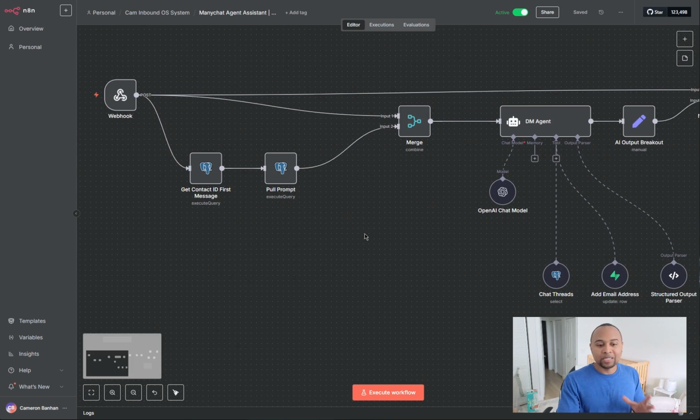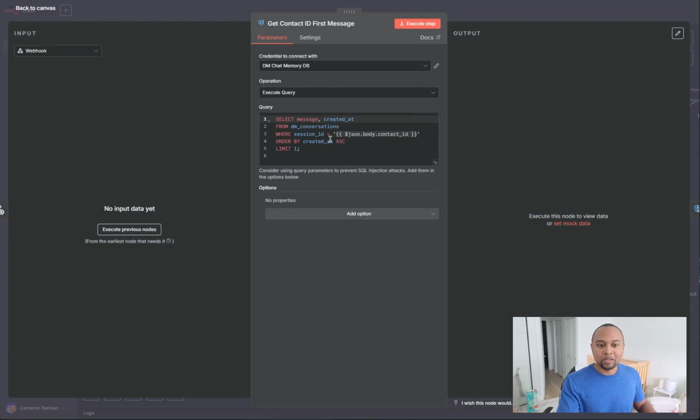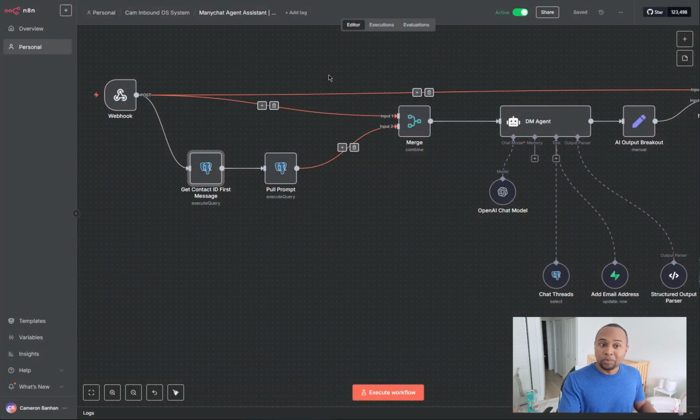One of the first things I'm doing here is getting the contact ID. I'm querying my database, my DM conversations. I'm getting the contact ID, and I'm getting the very first word from it. The reason I'm doing that is because I am dynamically passing a prompt to the agent depending on what was requested from the user. Some social media creators may give a checklist, some may give an ebook. They may have a couple of different things that they're giving to the user. Depending on what offer they're giving, we want our AI to respond in a different way.